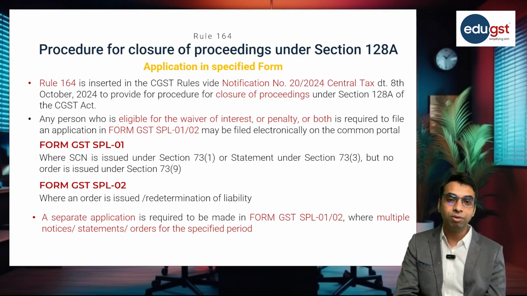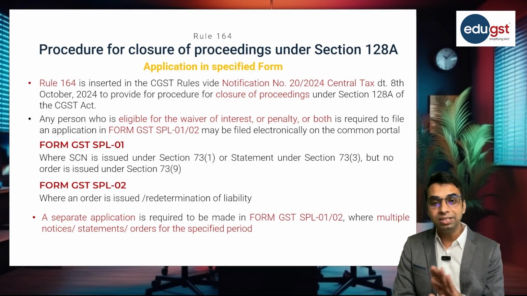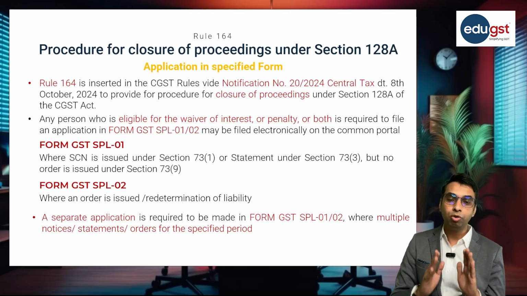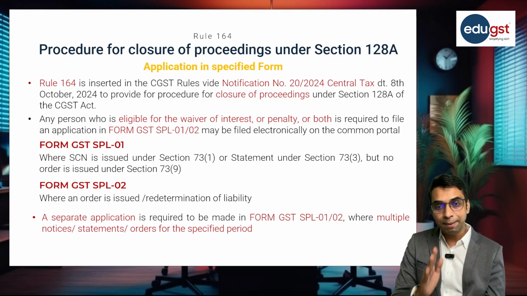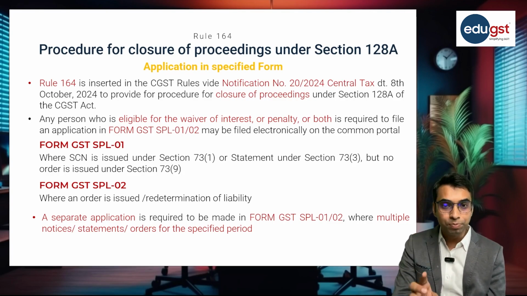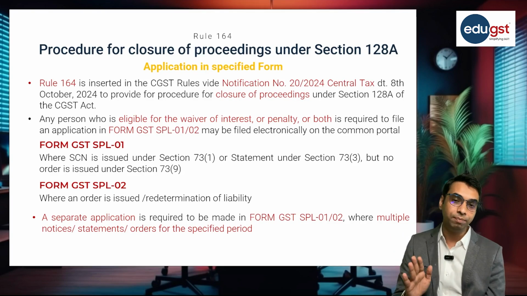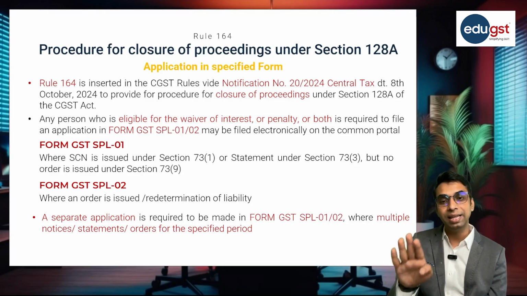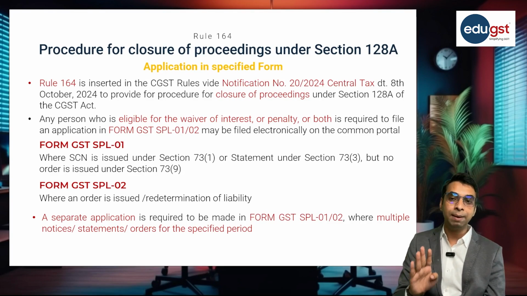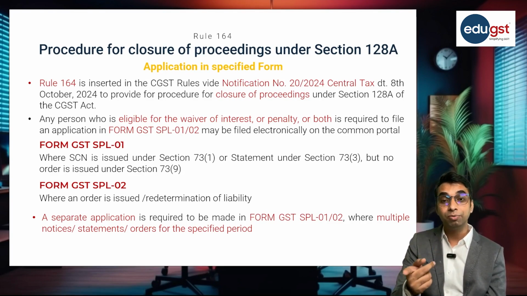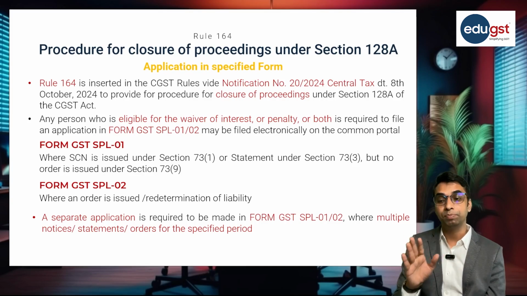Or in case of redetermination of liability, form SPL 02 is also applicable. So in that case the applicant cannot make the application in form SPL 01. Form SPL 01 is applicable when a show cause notice is issued under section 73 but the order is not passed under section 73, so adjudication is pending. In that case only SPL 01 is applicable. SPL 02 is applicable in all other cases where SPL 01 is not applicable.